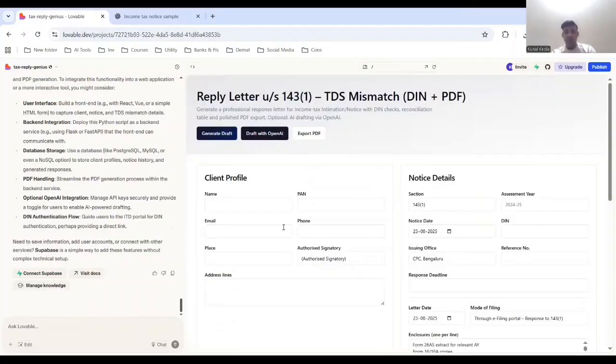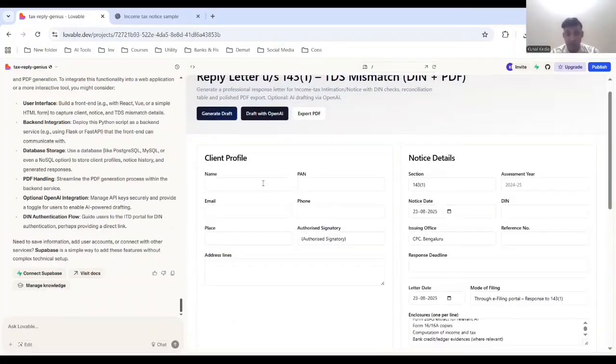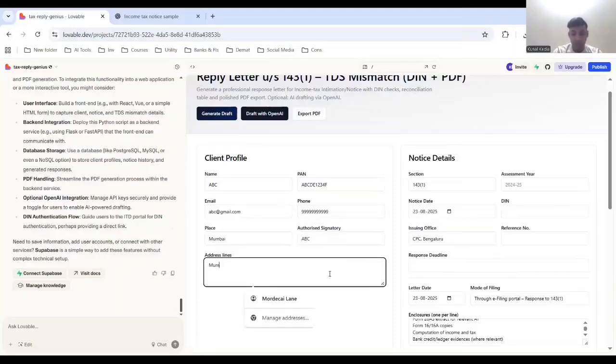Now if you see, you can put the inputs here. Just input ABC, PAN number ABCDE1234F, email ID ABC at, Mumbai, authorized signatory ABC, address Mumbai, India.